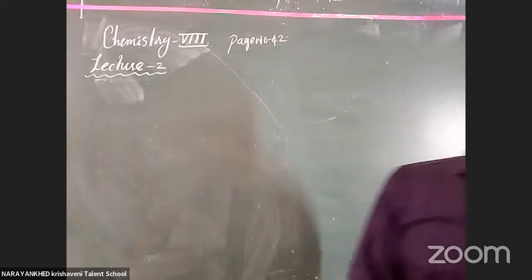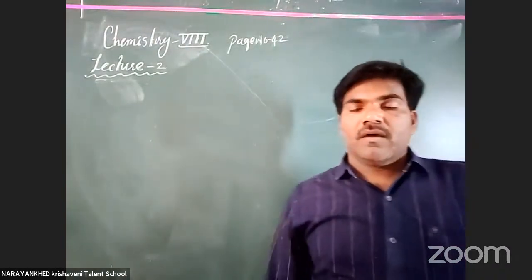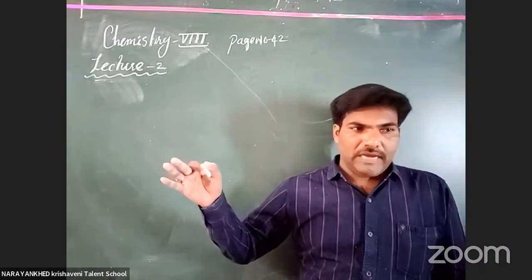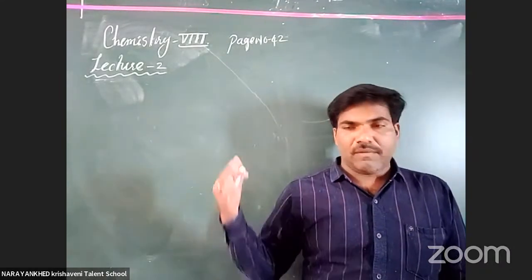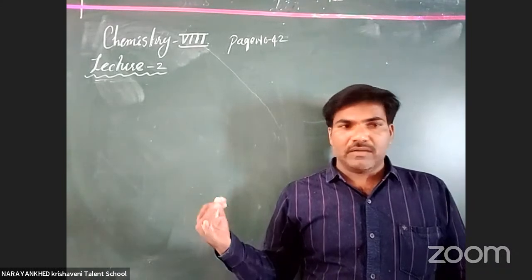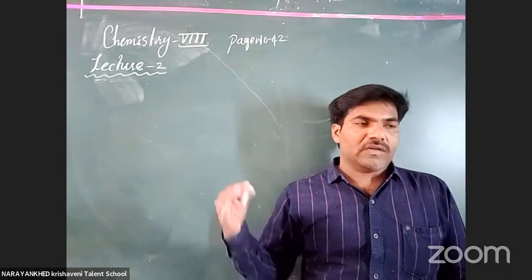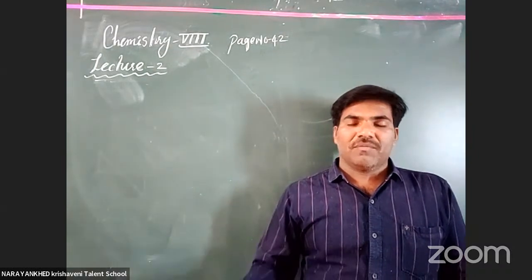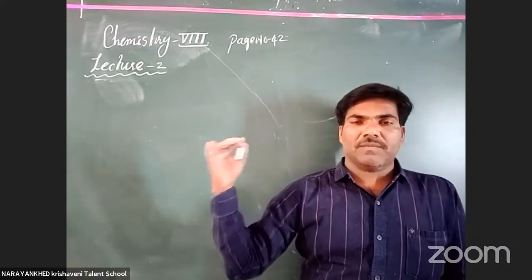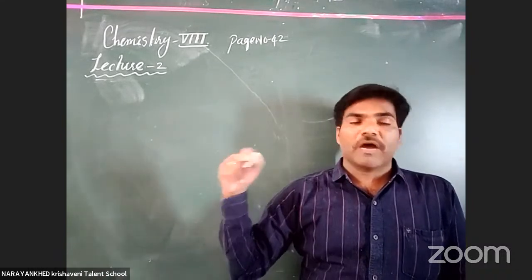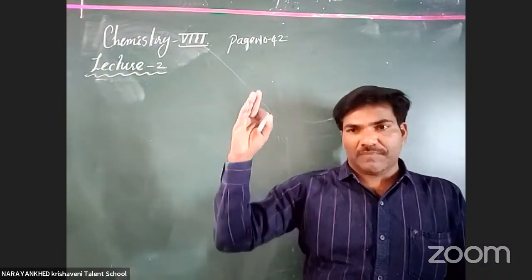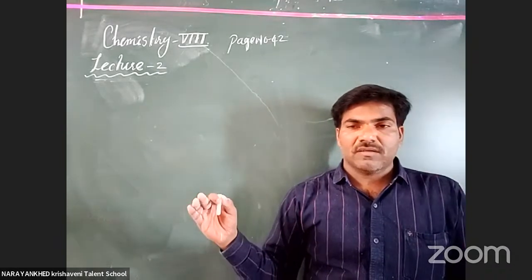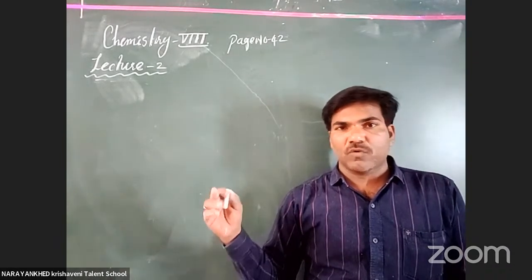All the students, in the last classes we already discussed the different elements, which group they belong to, what the electronic configuration is, and what is common among them. But according to that periodic table, which properties do we have to discuss, and how do they change across the periods as well as the groups.